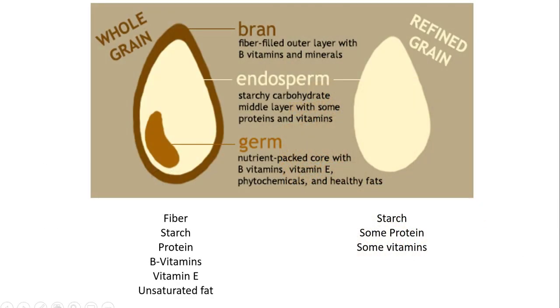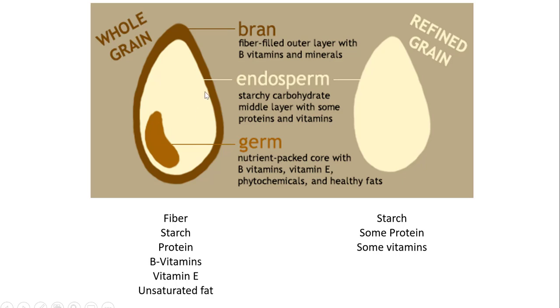Whole grains contain all the portions of the grain, which include the germ, which is a nutrient-rich, fat-dense inner part of the whole grain. Lots of good stuff packed in there. The endosperm is this light yellow center, and it's mostly made up of starch with a little bit of protein.